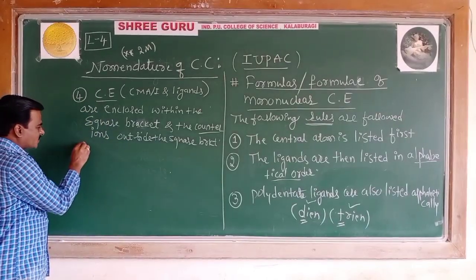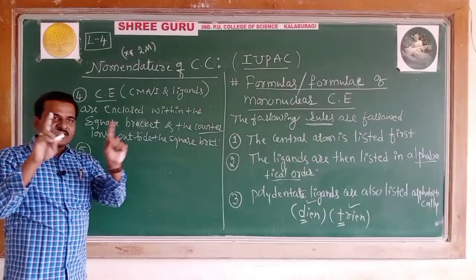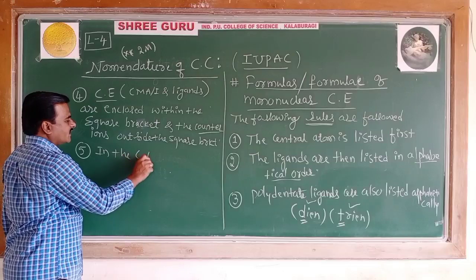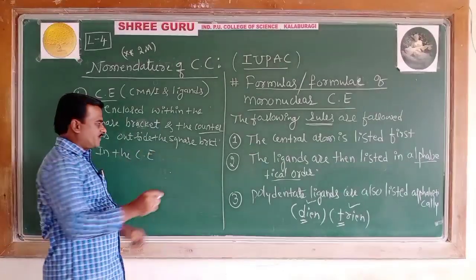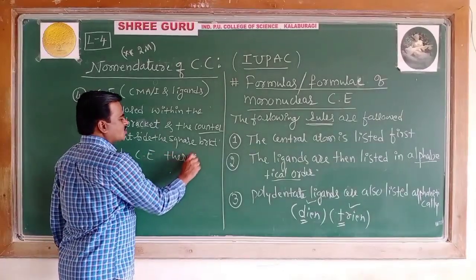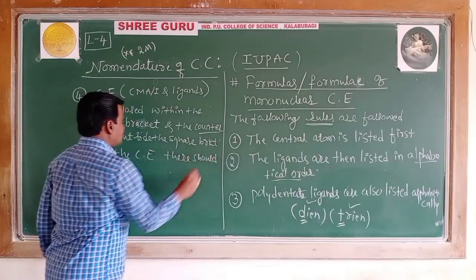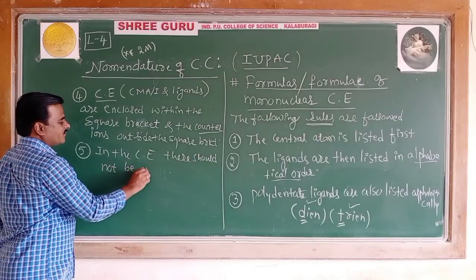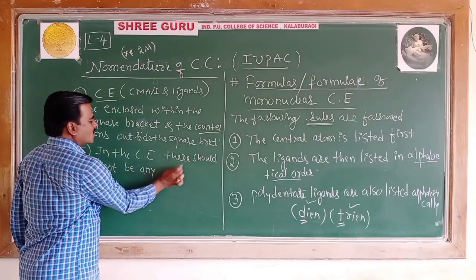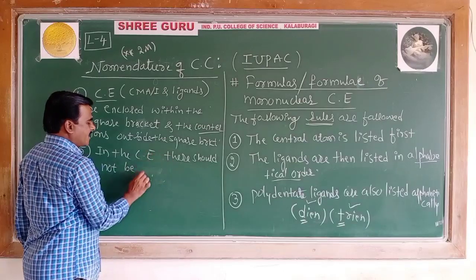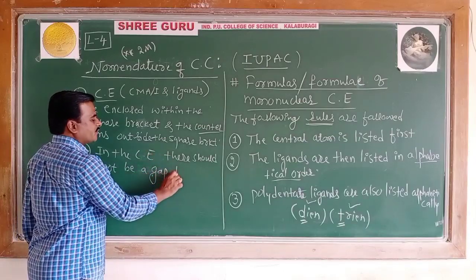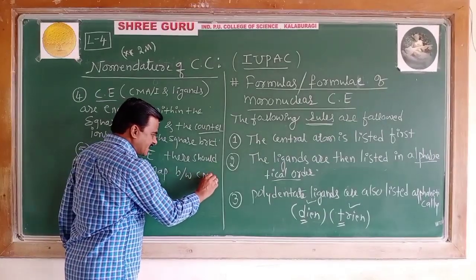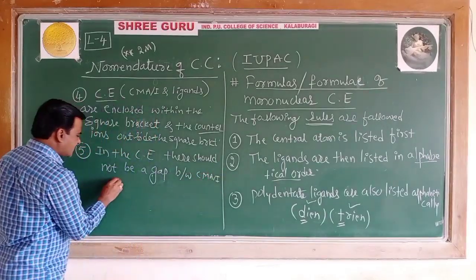Then coming to the fifth rule, in the coordination entity, there should not be any gap between the central metal atom or ion and the ligands.